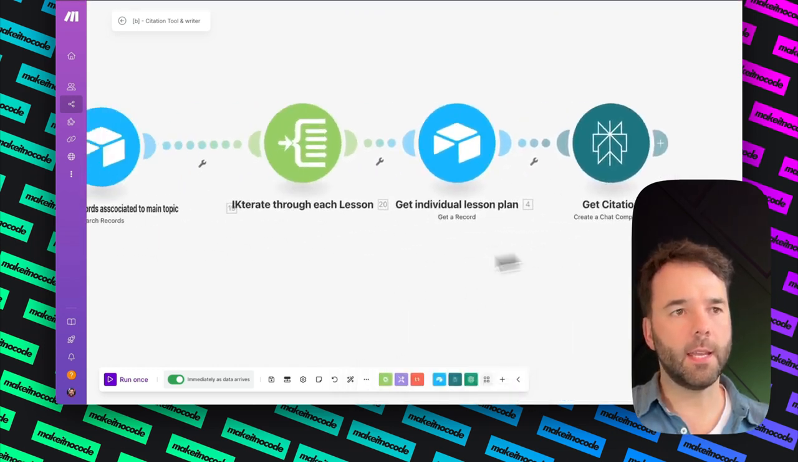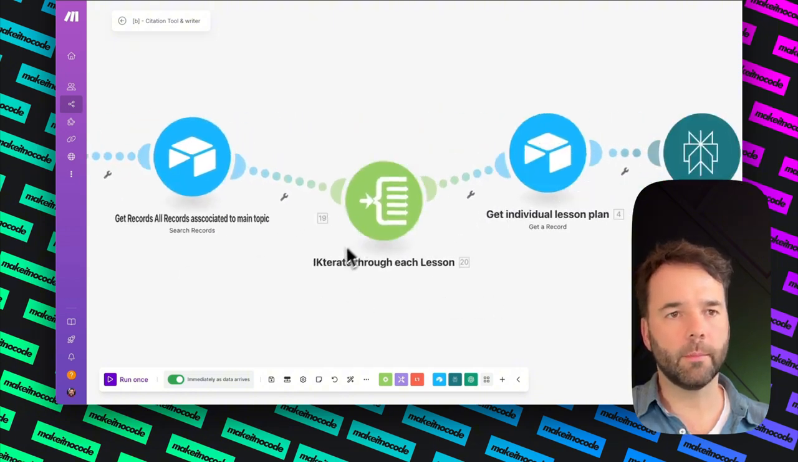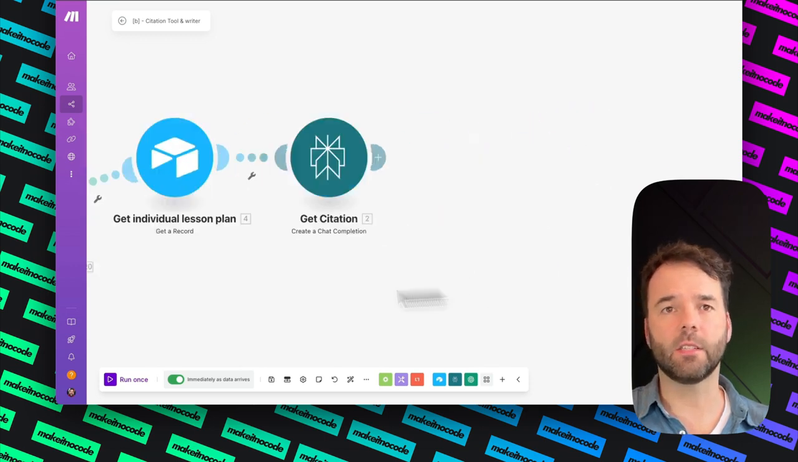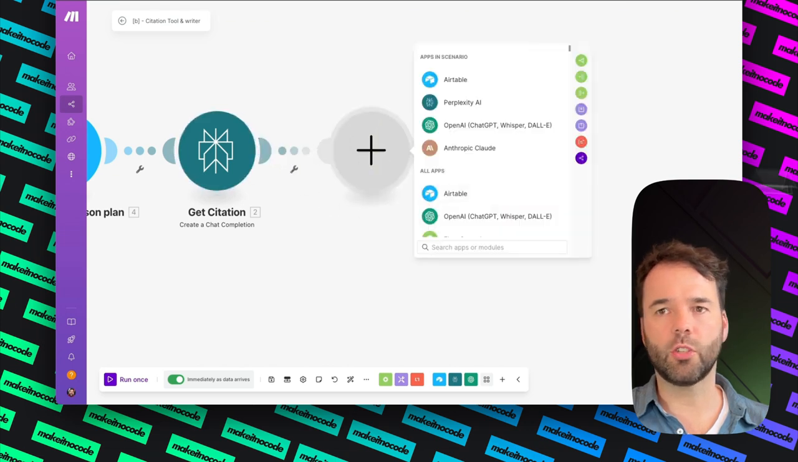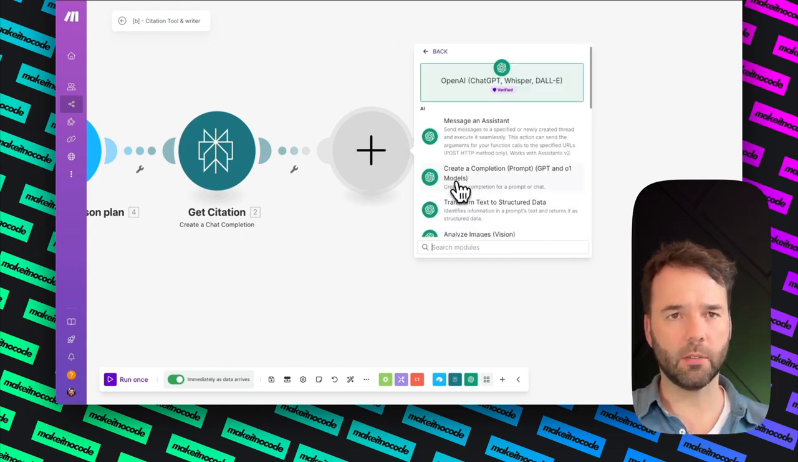So let me go back. I'm watching for the records, I'm searching the records, I'm getting the individual lesson plan, and then creating citations. Now, what I'd like to do is structure this data back, because I've had an output of JSON in the previous steps. ChatGPT, create a completion.